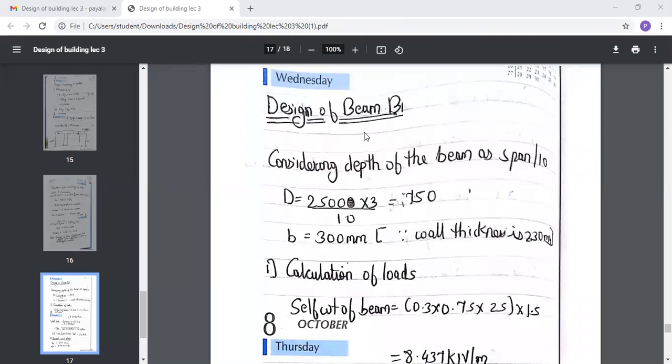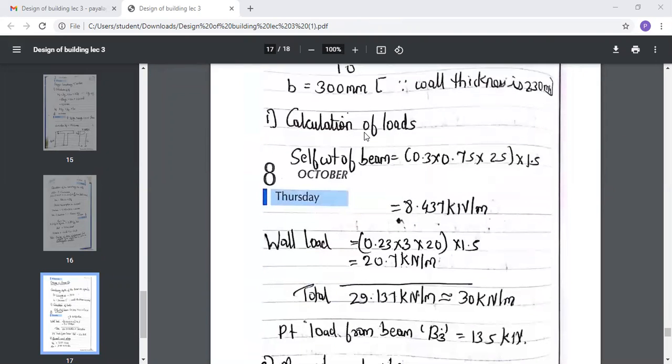Okay. So now the calculation of loading. First of all, we need to calculate the self weight of the beam. For the self weight of the beam, we are going to consider the depth and the width of the beam. So width of beam हमने कितना लिया है 300 mm. As we are going to convert it to meters, it will be 0.3, and the depth उसका कितना है 750. Again converting to meters, it will be 0.75, into density, into the factor of safety, that is 1.5. So सेल्फ वेट ऑफ द बीम आपको मिलता है 8.437 किलो न्यूटन पर मीटर.